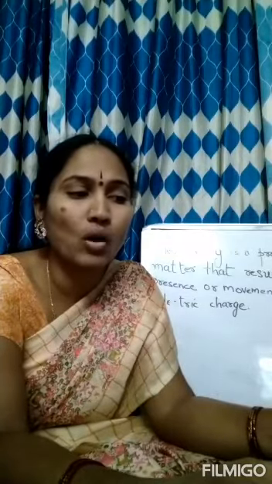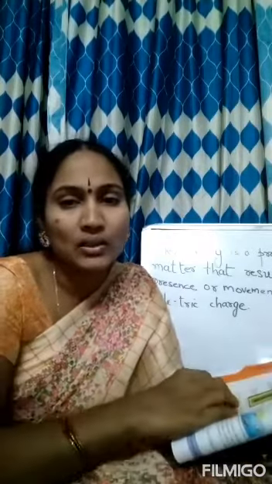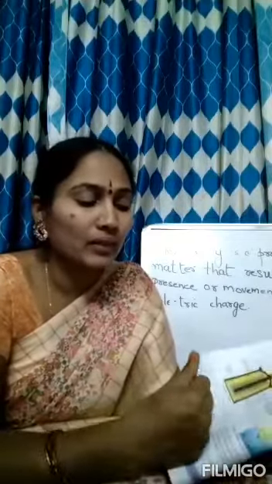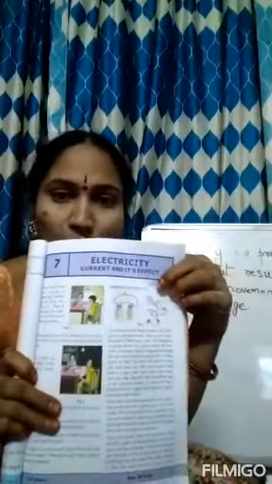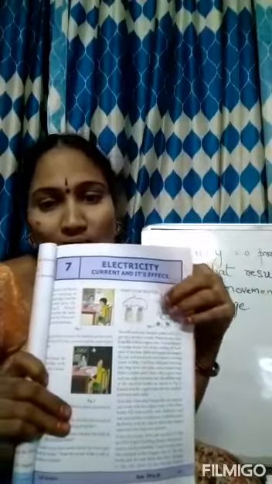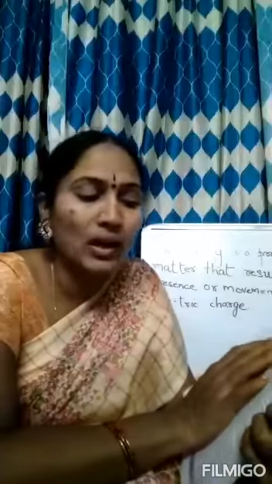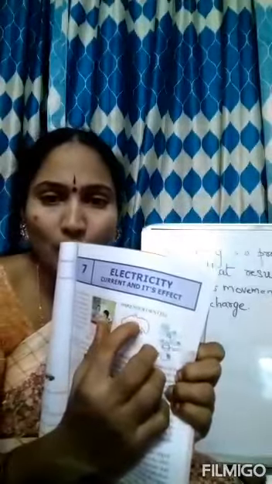Let us find out what the batteries in the torches contain. So this is an experiment. If we do it practically, it will be better for you. So just this is a theory. How to insert the zinc and copper wire and how to connect them has been shown here. And this is the small bulb. Even in toys you will get it.